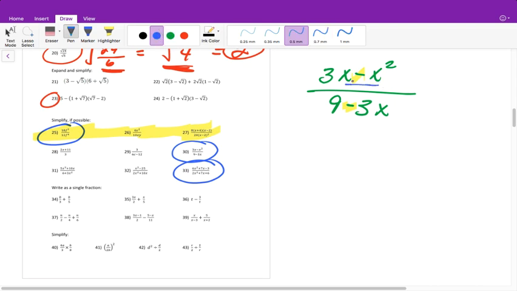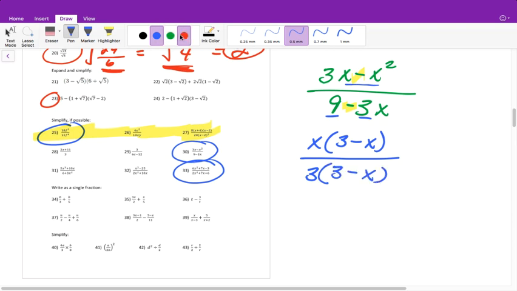And in here, I have an x that's common between both, so I can factor out an x. I'm left with 3 minus x. Here, I have a 3 that's common in both, so I can factor that out. I'm left with 3 minus x. Now, since these are being multiplied and they're factors, I can cancel these, and I'm left with just x over 3.